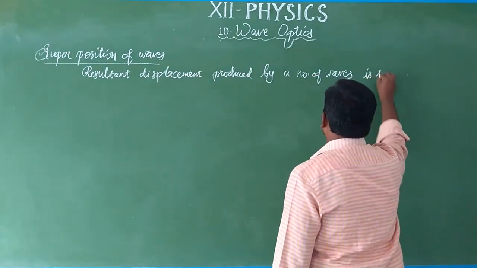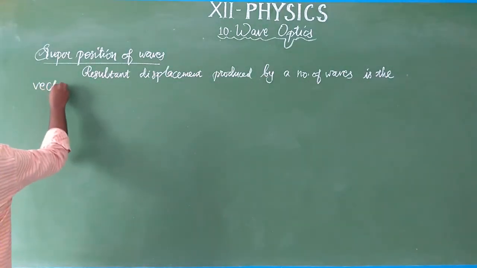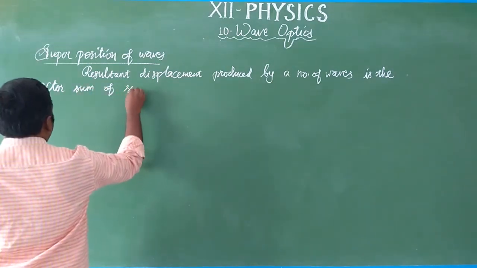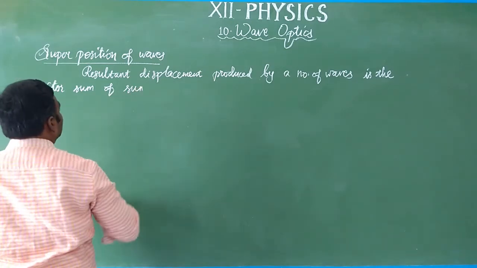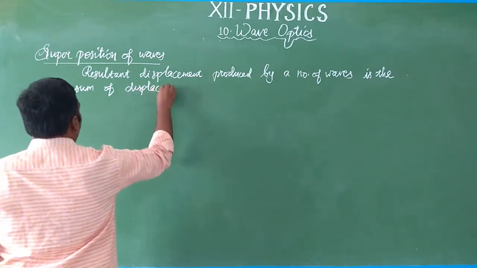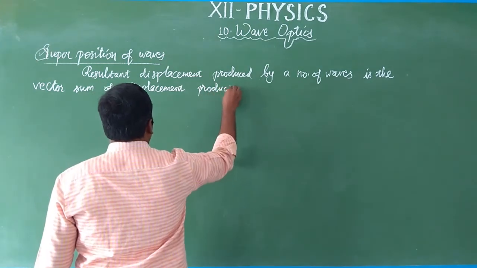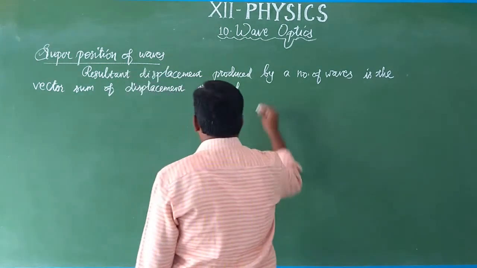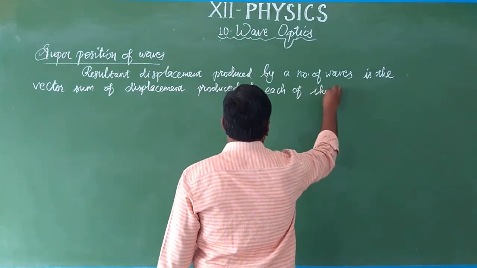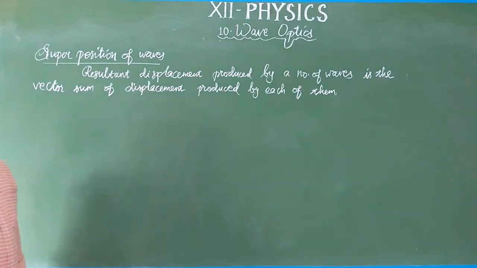This is the vector sum of displacement produced by each of them. Okay. So this is the superposition of the waves.